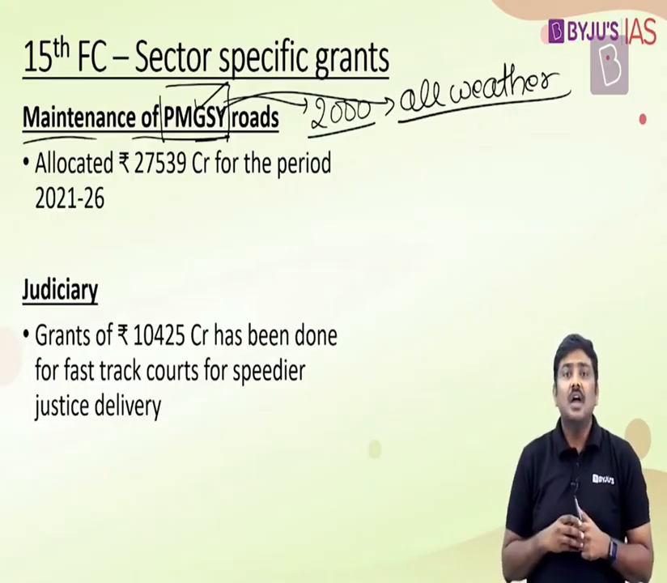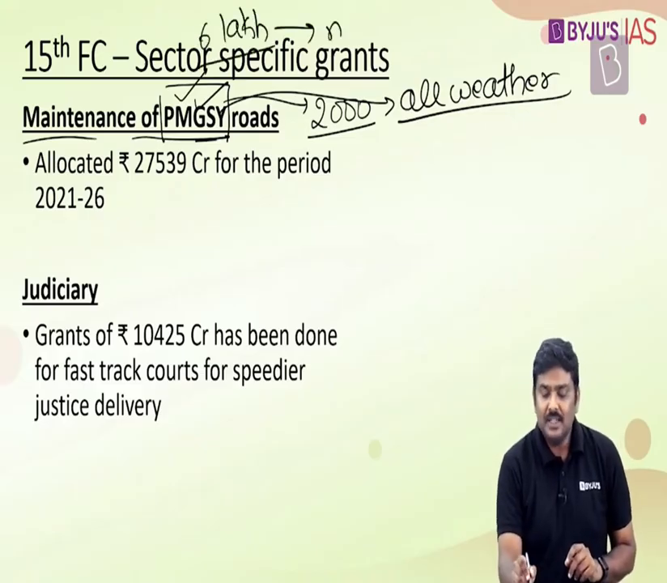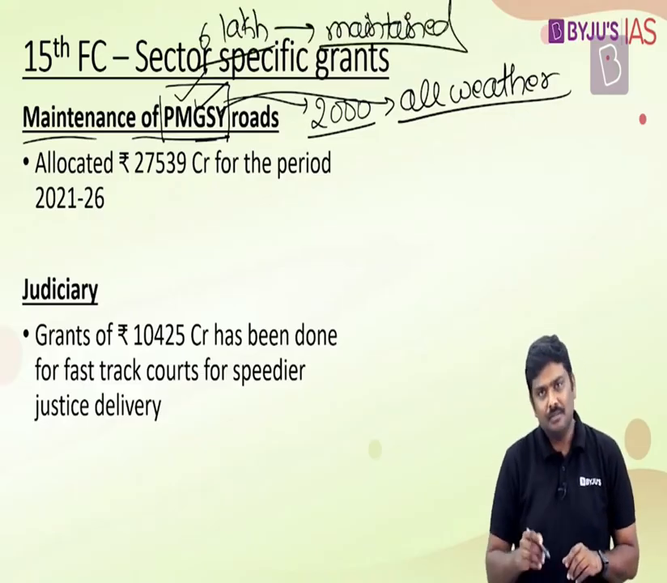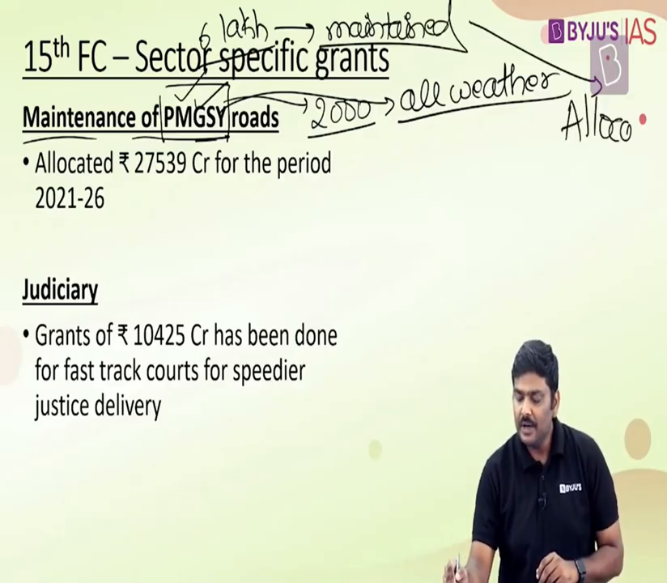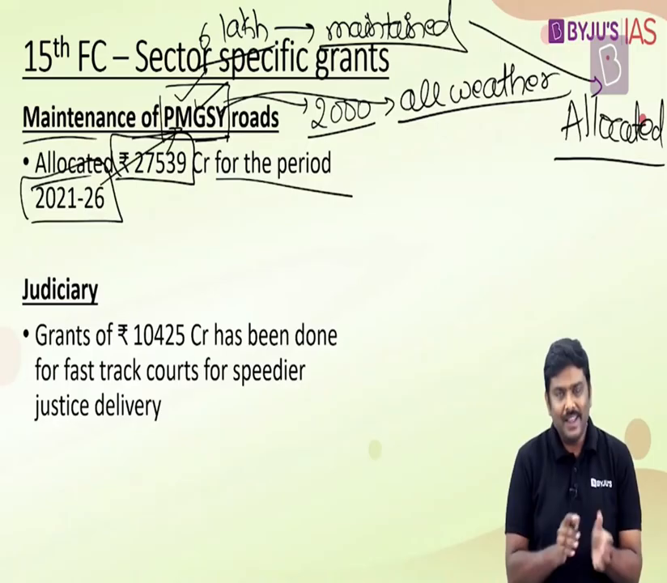particular regions. And whenever these kind of roads are constructed, which as per the Finance Commission is more than 6 lakh kilometers, they need maintenance. From time to time, they need to be maintained. And maintenance basically here means funds have to be allocated. So the Finance Commission has allocated 27,539 crore rupees for the period of 2021-26 to maintain the roads which have been constructed under this particular Yojana.